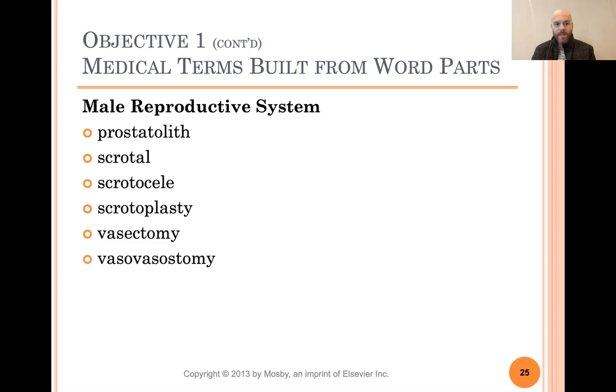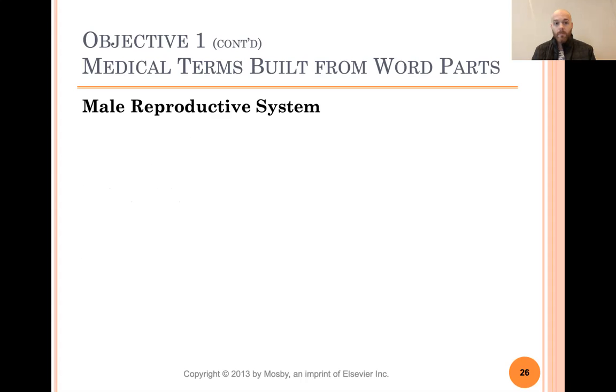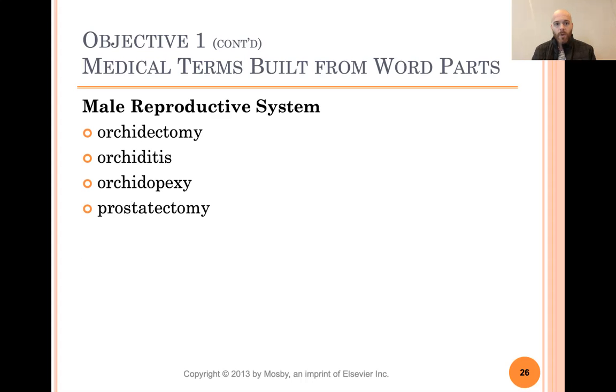Vasovasotomy is the reversal of a vasectomy. Orchidectomy is the removal of a testis or testicle. Orchiditis is inflammation of the testis. Orchidopexy means surgical fixation of the testes. Prostatectomy is removal of the prostate gland.